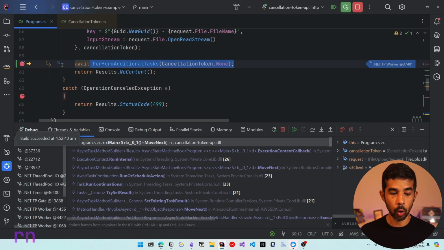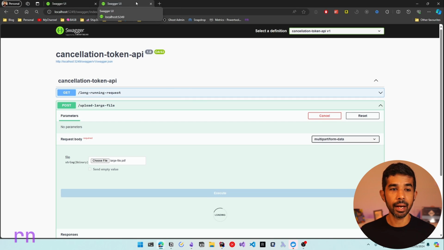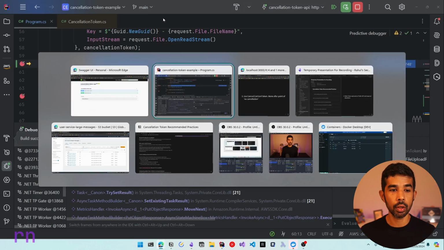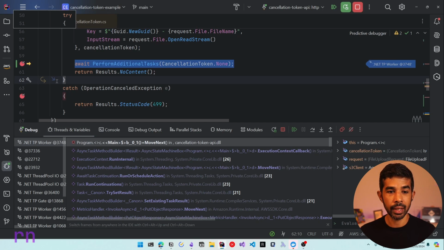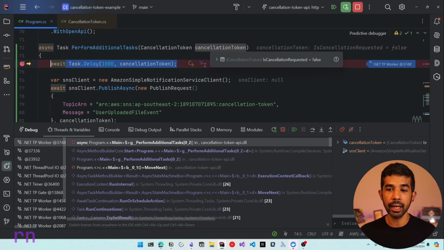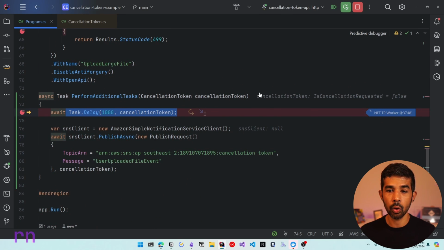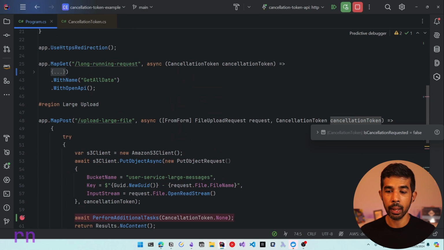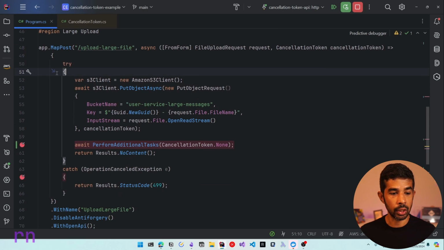So now the file upload is complete. So let's switch back and navigate away from this UI to invoke the cancel and let's continue the execution. Now in this case, the cancellation token that's passed around is CancellationToken.None and not the original cancellation token that was passed into us through the API. So let's continue this execution. So let's put a breakpoint in the results.no content.